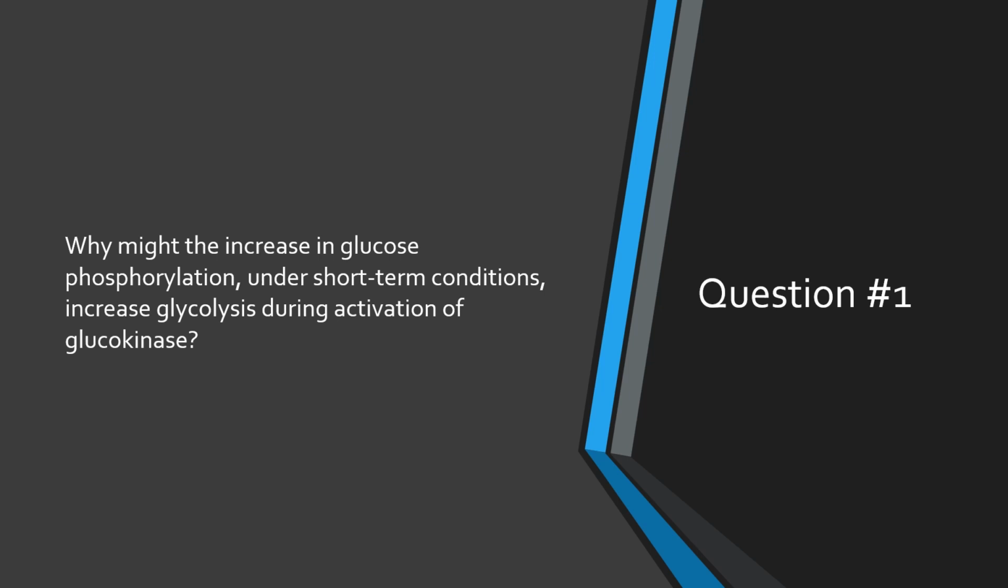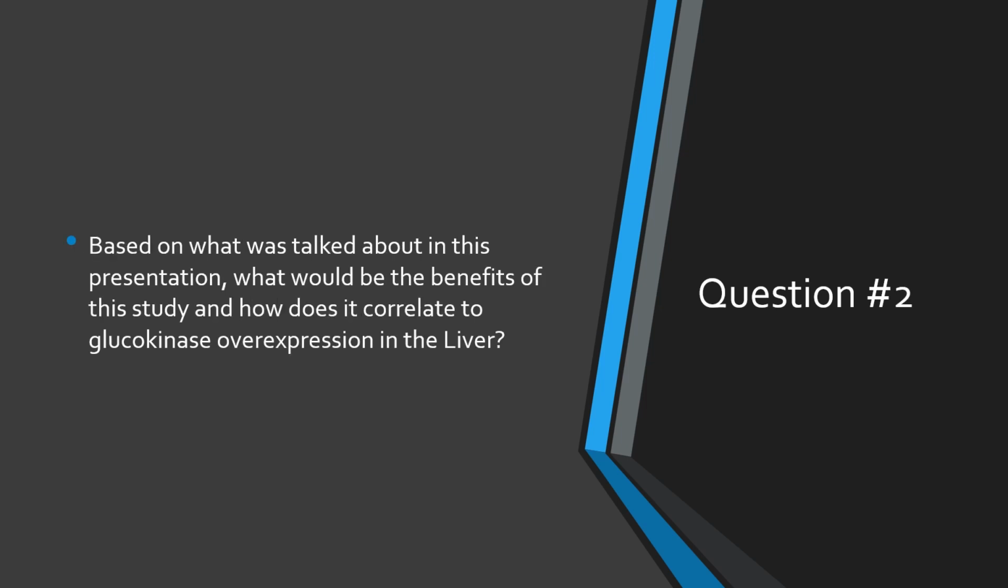Now, my first question is, why might the increase in glucose phosphorylation under short-term conditions increase glycolysis during activation of glucokinase? My second question is, based on what was talked about in this presentation, what would be the benefits of the study, and how does it correlate to glucokinase overexpression in the liver?